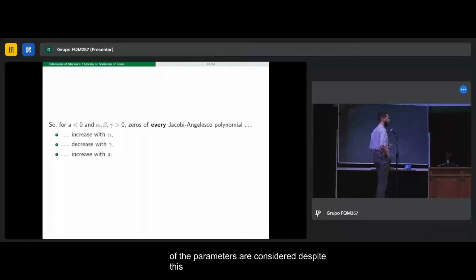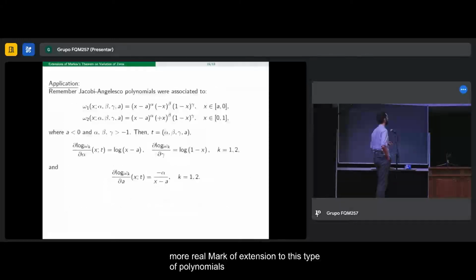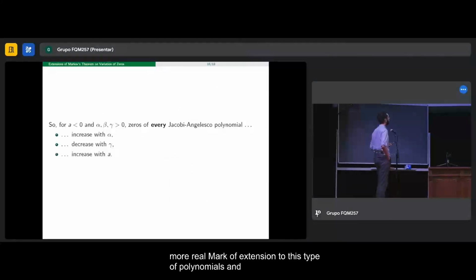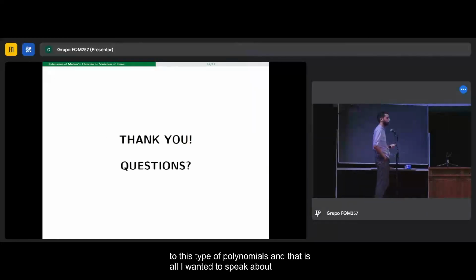Despite this, I believe that this condition maybe can be taken out, and so we could be able to obtain a more adequate, more real Markov extension to this type of polynomials. And that is all I wanted to speak about. Thank you.